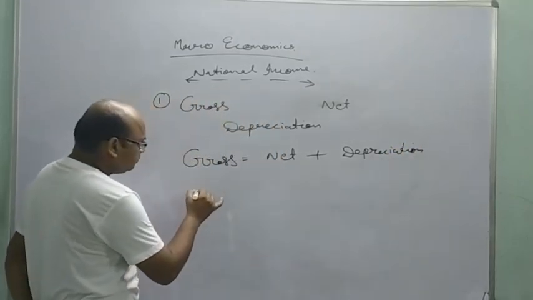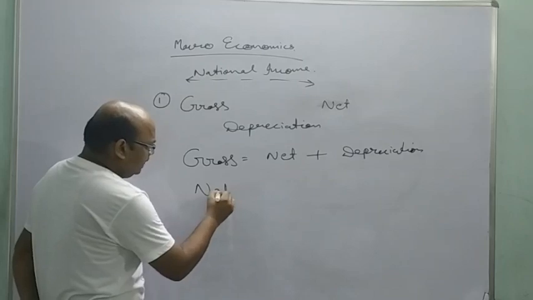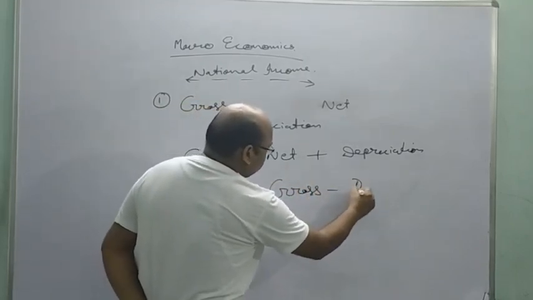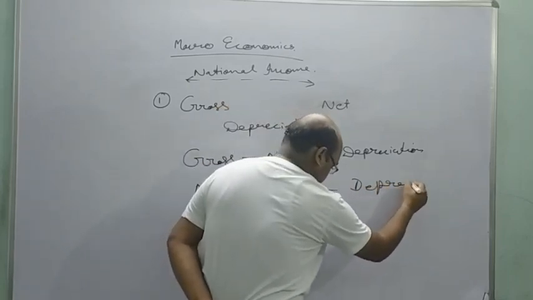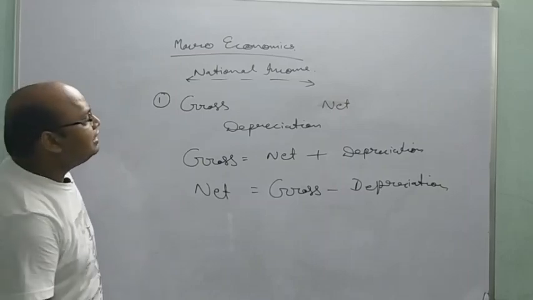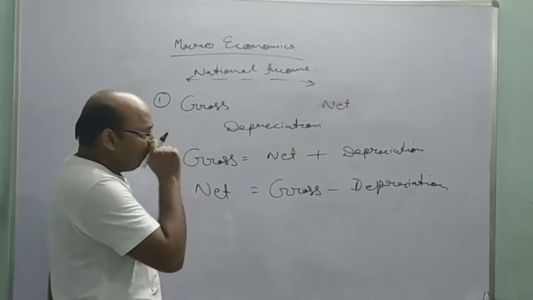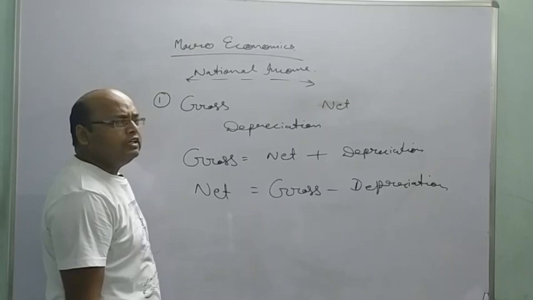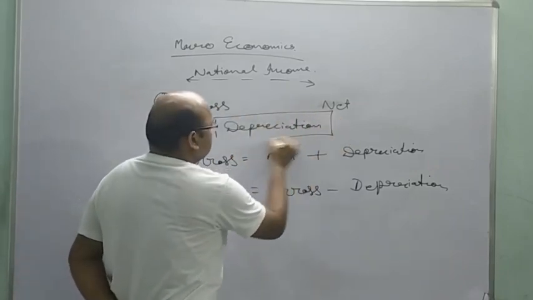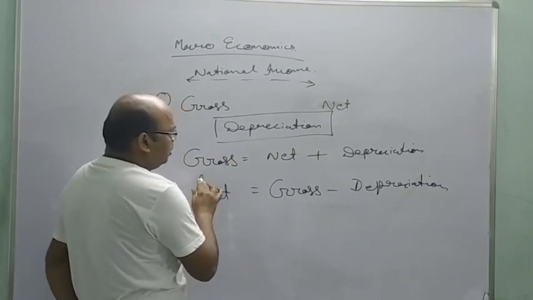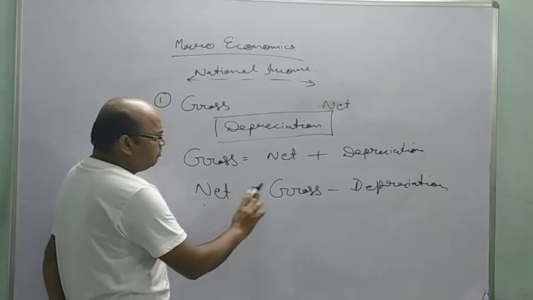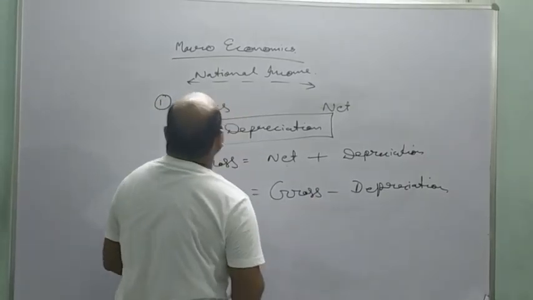Second, net value is gross minus depreciation. So this is the relationship between gross and net, which is depreciation. Gross is equal to net plus depreciation, and net is equal to gross minus depreciation.